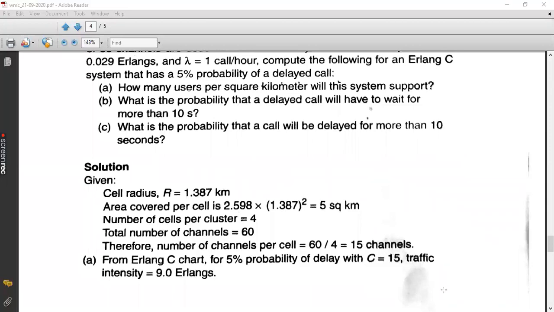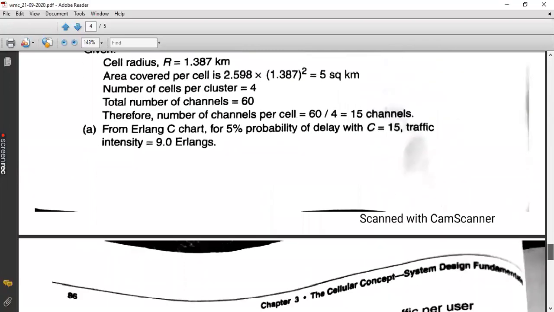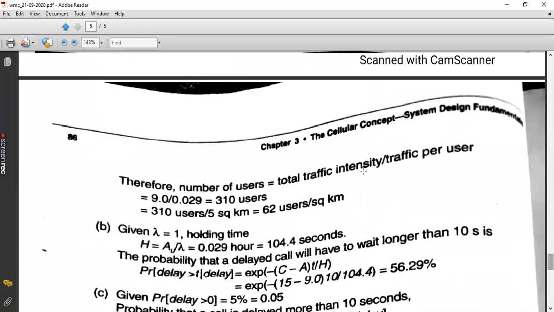Now from this, we are going to find the number of users. You know the equation for finding A, AU and U. A is the overall traffic intensity. AU is the traffic intensity per user. So if you multiply the traffic intensity of one user by the total users, you will get the overall traffic intensity. So the equation is A = U x AU, or from that you can find U as A divided by AU.